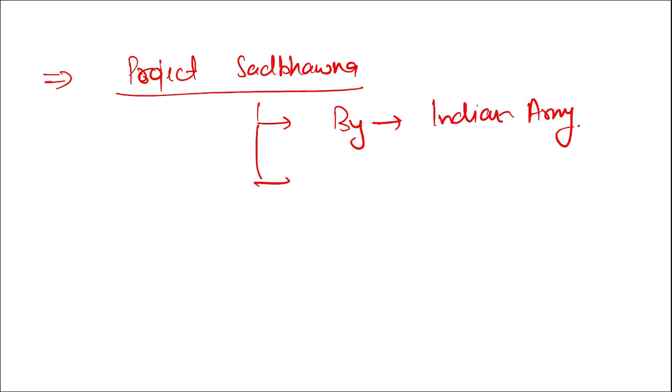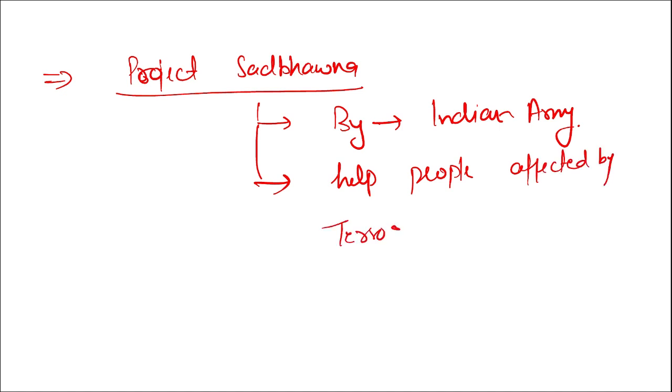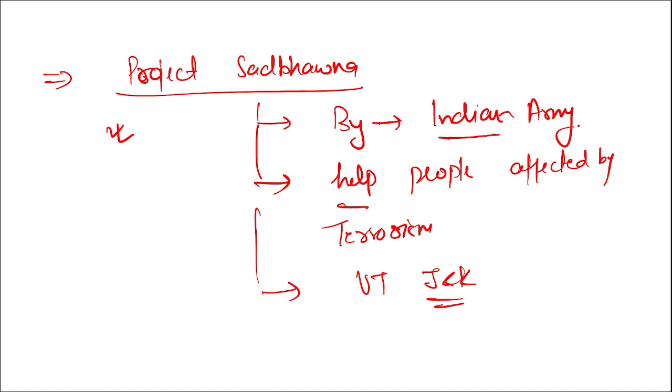The main aim of this project was to help people affected by terrorism. And where was this launched? It was launched in the Union Territory of Jammu and Kashmir. Alright, launched by the Indian Army, Project Sadbhavna is to help people affected by terrorism, and it was launched in the Union Territory of Jammu and Kashmir.